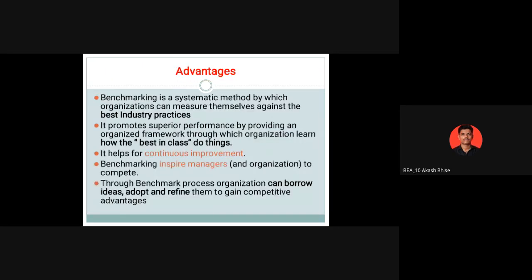Some advantages. Benchmarking is a systematic method by which organizations can measure themselves against the best industry practices, with comparison to other industries. It promotes superior performance by providing an organized framework through which organizations learn how the best in class do things. For the comparison also, we have to search for the best in market, best in society. Definitely our entire quality of product and service will be increased. It helps continuous improvement.